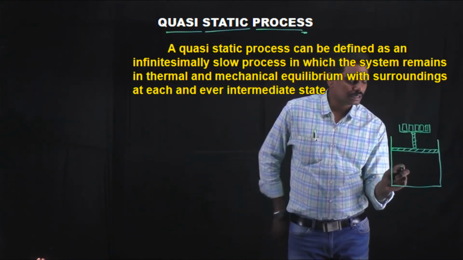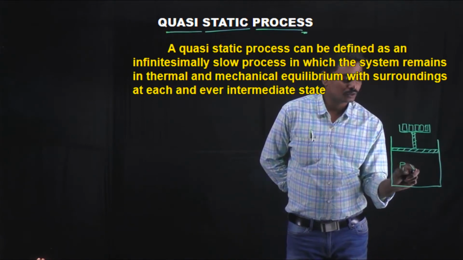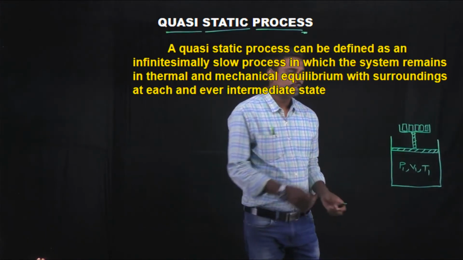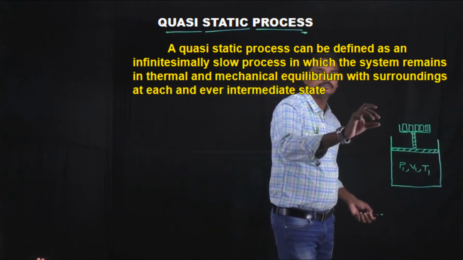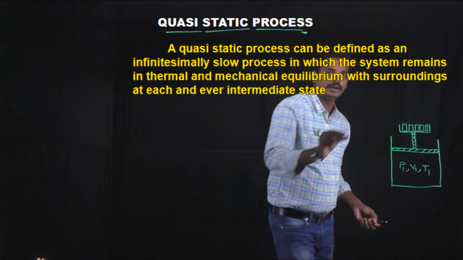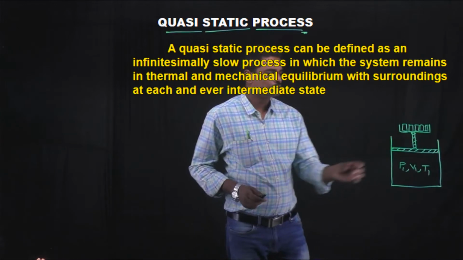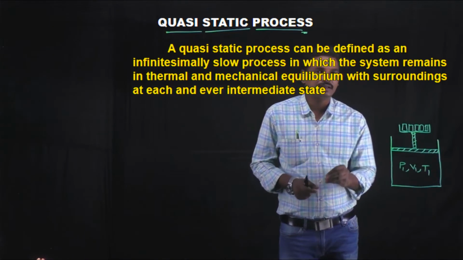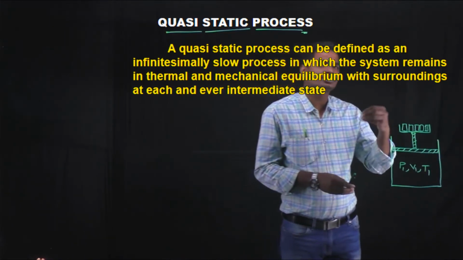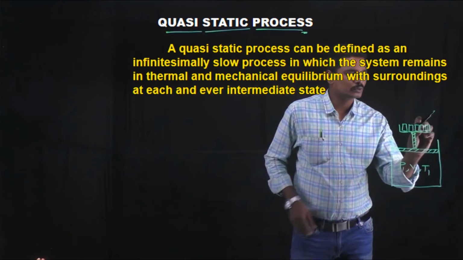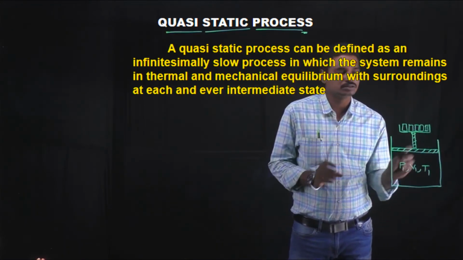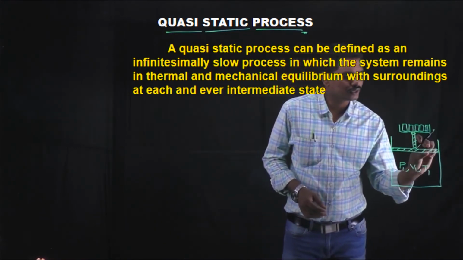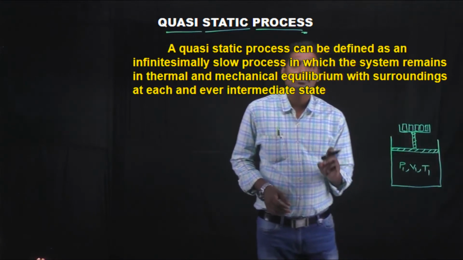At this position, let the pressure be P1, volume V1 and temperature T1. Now, if you start removing these weights one after another, slowly the piston will move up. If you remove weights of infinitely small values, the weight goes on decreasing very slowly, and the piston also moves up very slowly.